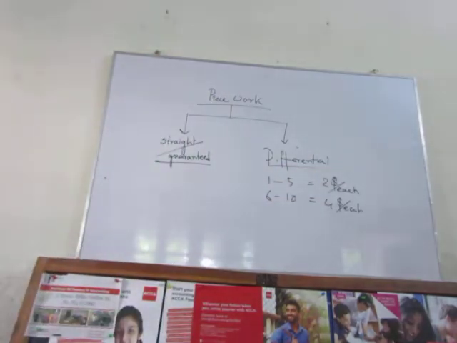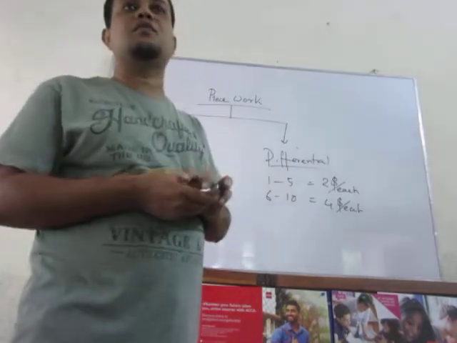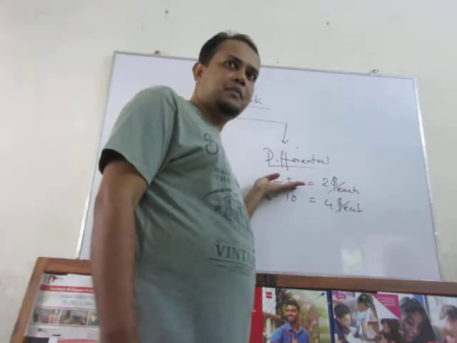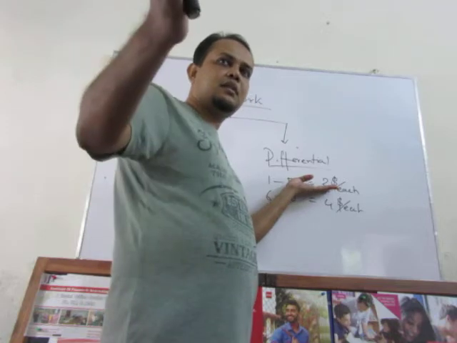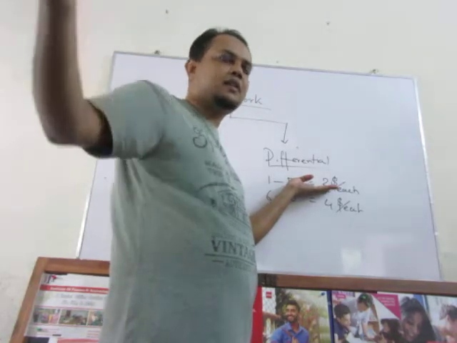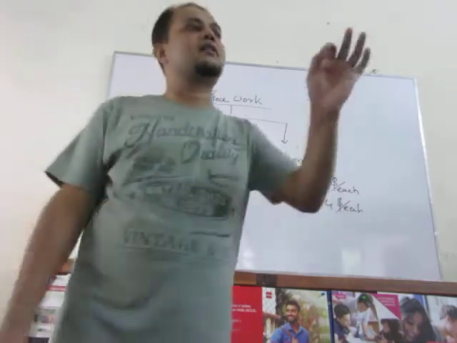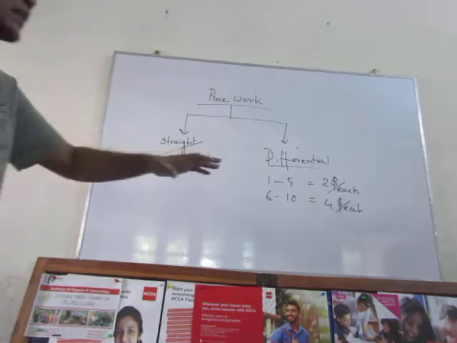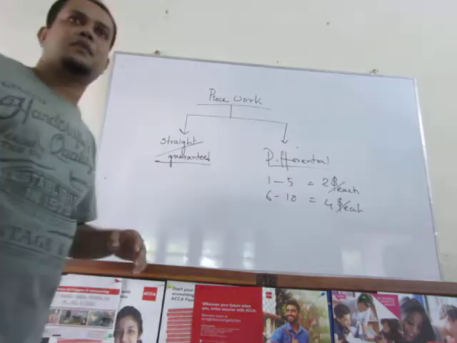But somehow, if he can manage to produce 8 t-shirts, what will be his payment? For the first 5 t-shirts, his payment will be $2 each. And after that, for the next 3, the 6th, 7th and 8th, he will be provided a higher rate of $4. That means a higher rate is set for a higher level of activity, higher productivity. So it's a kind of trick to increase the productivity of the labor forces.